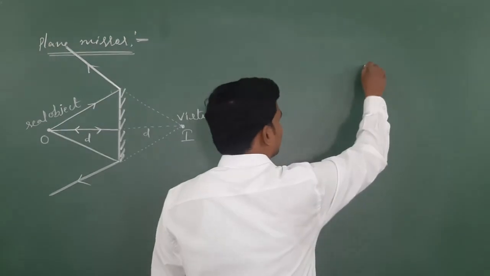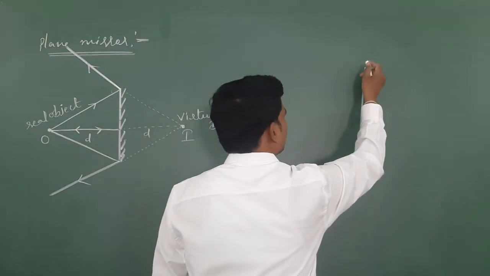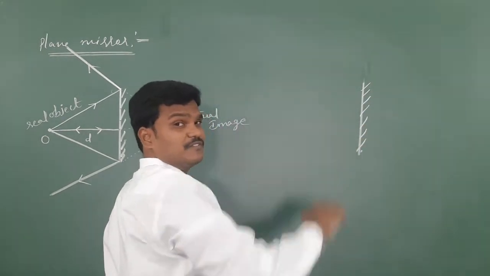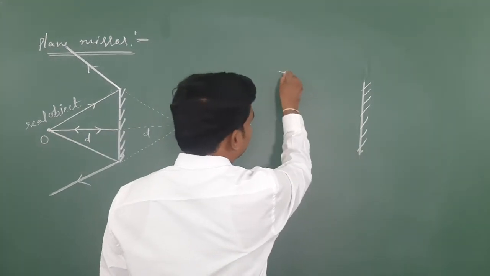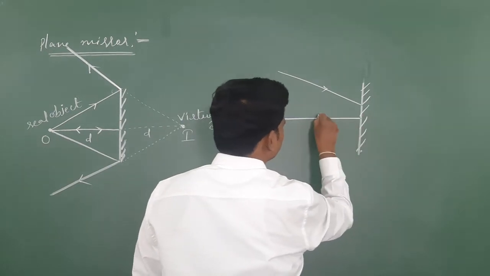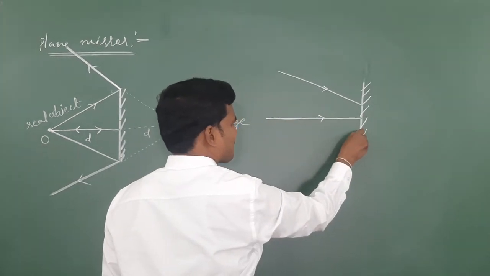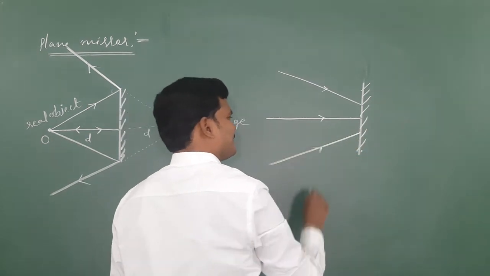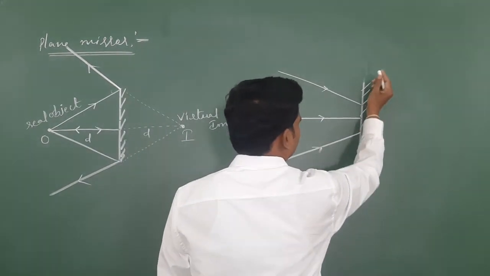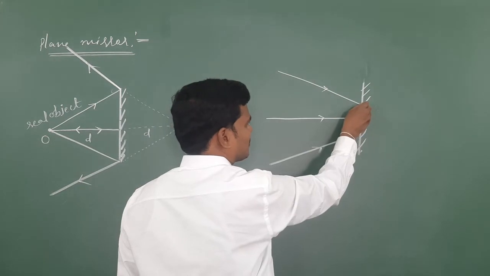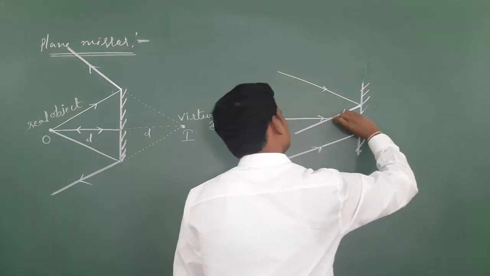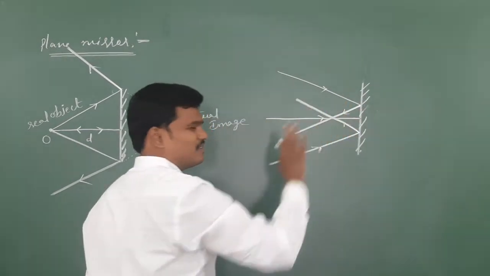Suppose the light rays strike the plane mirror from somewhere. One of the light rays is coming in this direction, another in this direction, and one more light ray coming in this direction. Just extend these light rays. Once the light ray strikes here, no doubt it undergoes reflection. This light ray also undergoes reflection. Use some theta term, you will get almost the same.